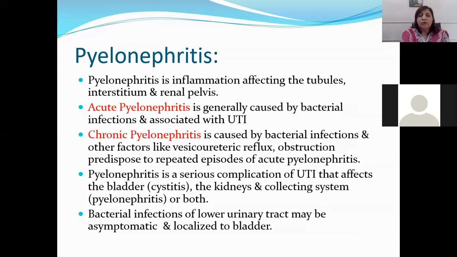Bacterial infections of the lower urinary tract may be asymptomatic and localized to the bladder only. Mostly the symptoms of lower urinary tract infections are pyuria, dysuria, pain in the lower abdomen, or burning micturition. They are all present in urinary tract infection, or there can be no symptoms and the infection can travel to the bladder as well.